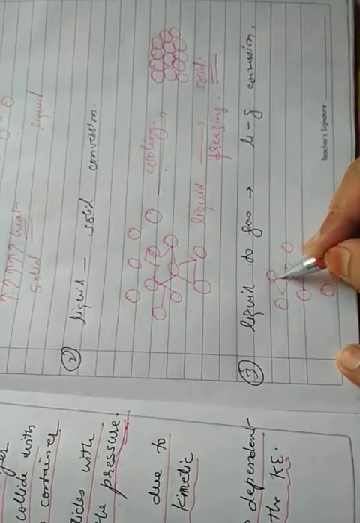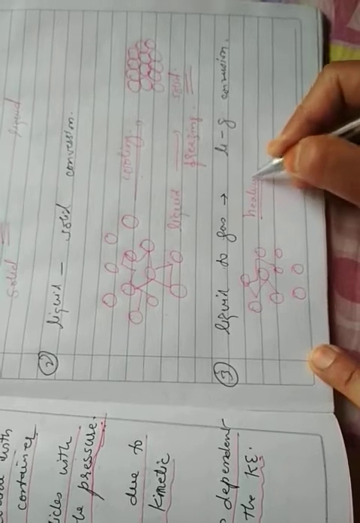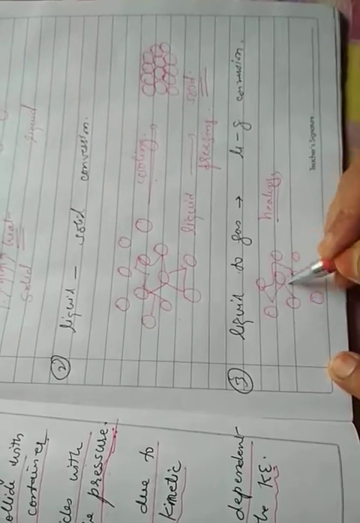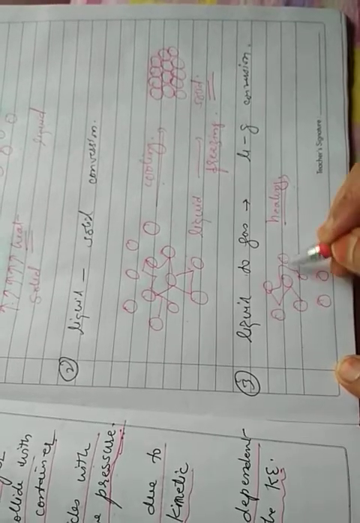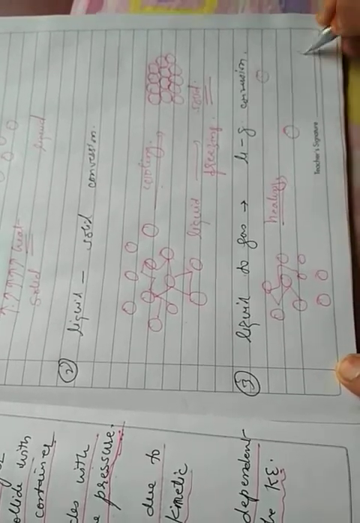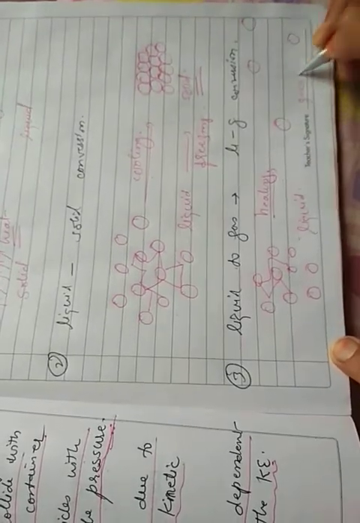They can move here and there, but on further heating, the particles which are moving here and there in the liquid start to move faster. They collide with each other more strongly, so that they become free from each other. So a liquid changes into a gas.